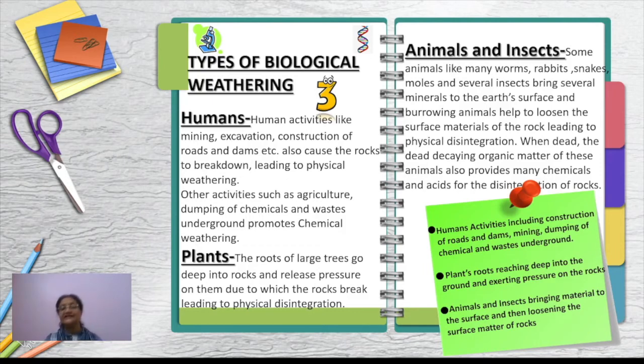Okay, now next is the plants. Again, the plant roots. You must have noticed many times, whenever you visit any monuments, there's a crack in the wall, and somehow one seed has been dropped by any bird or animal, right? What happens then?